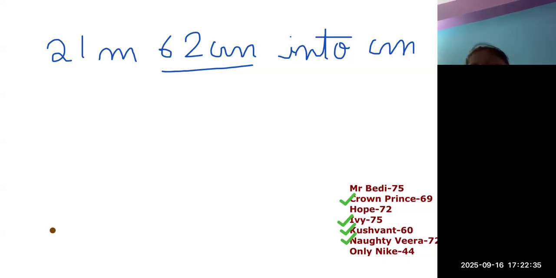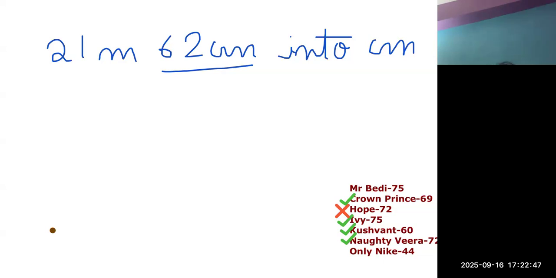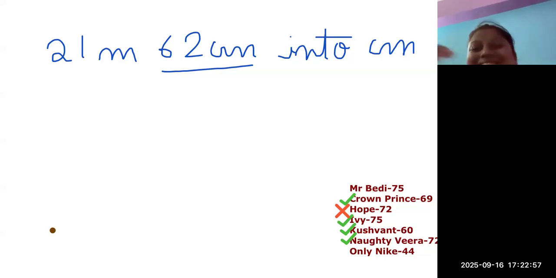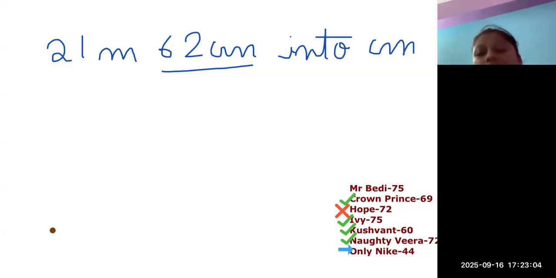Hope, Mr. Bedi, and Nike are still remaining. Hope got the answer wrong. I don't know what happened with Crown Prince today. He's doing very good today. I'm on fire. How did Hope get this easy question? Nike, I think you made some mistake. Mr. Bedi also got it wrong.